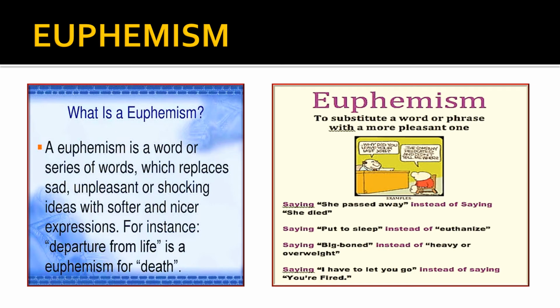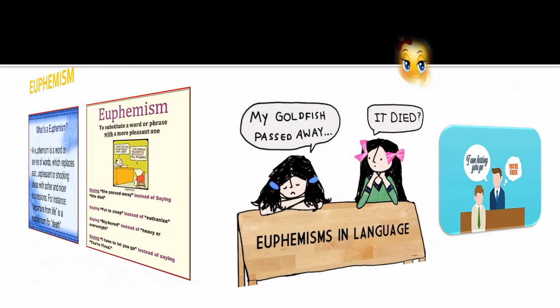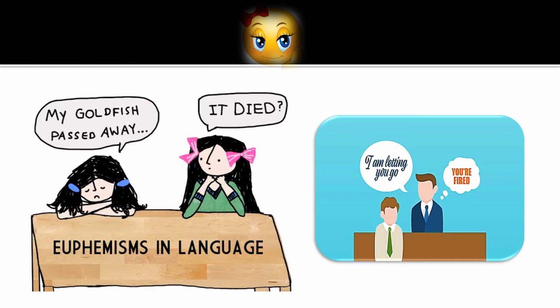So when a very unpleasant or shocking or sad thing happens, we can replace it with words that are very soft in meaning. So that is called euphemism. A goldfish passed away. She's saying it died, so we are using a better word. I'm letting you go instead of you're fired. So he's thinking you're fired, but what is he saying? I'm letting you go in a nice manner. So these are examples of euphemisms.